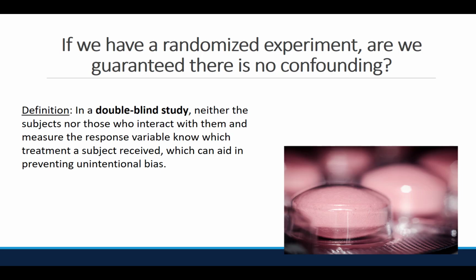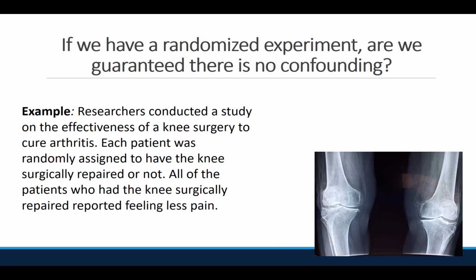In a double-blind study, neither the subjects nor those who interact with them and measure the response variable know which treatment a subject received, which can aid in preventing unintentional bias. Example: researchers conducted a study on the effectiveness of a knee surgery to cure arthritis. Each patient was randomly assigned to have the knee surgically repaired or not. All of the patients who had the knee surgery repaired reported feeling less pain. Is this evidence that the surgery causes a decrease in pain?